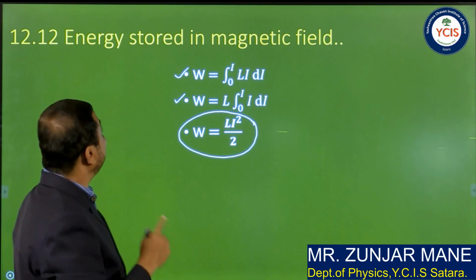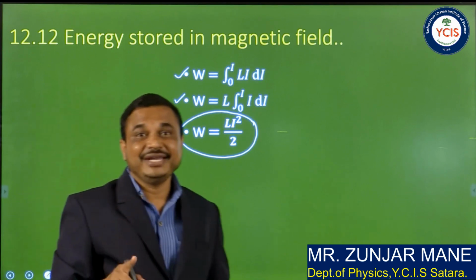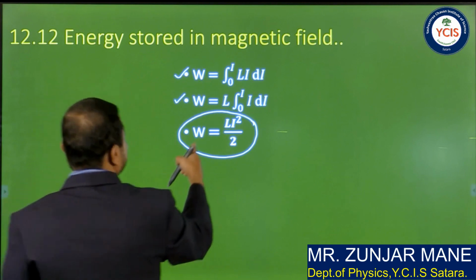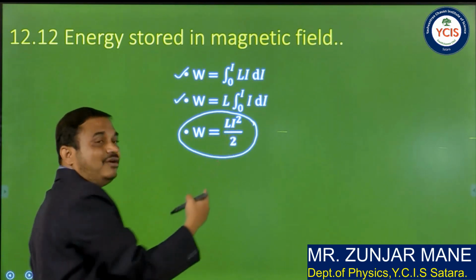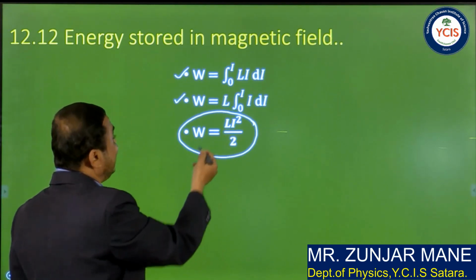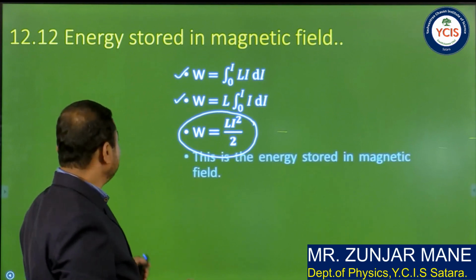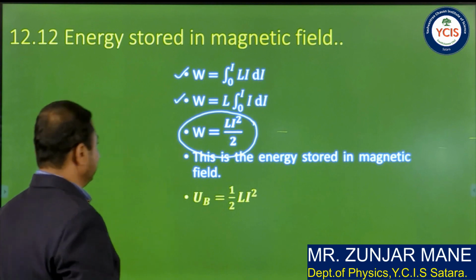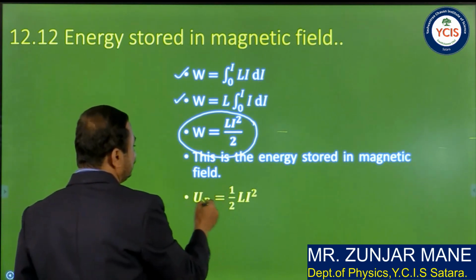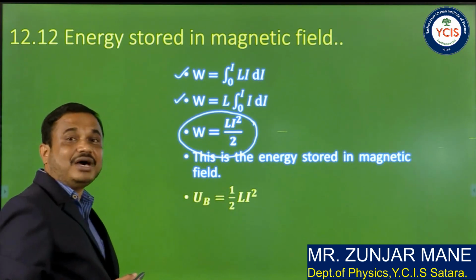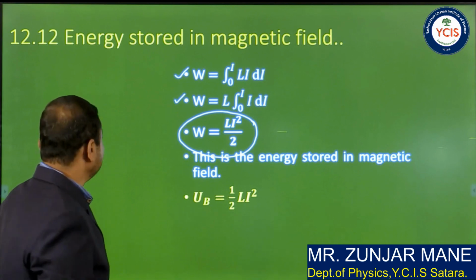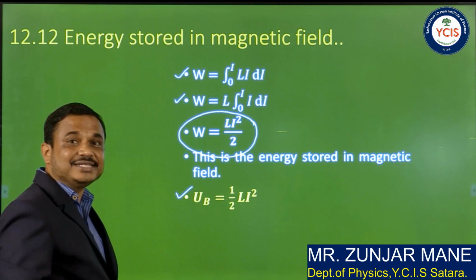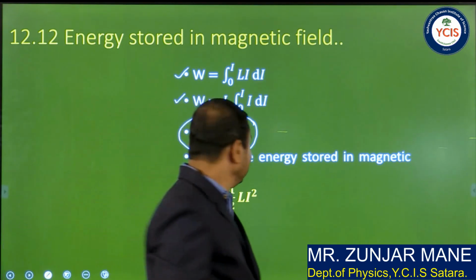So this is the energy stored in the magnetic field of the circuit having self inductance L when a current I is flowing through that circuit. It is given by the equation U suffix B equal to half Li square, where L is the self inductance and I is the current.